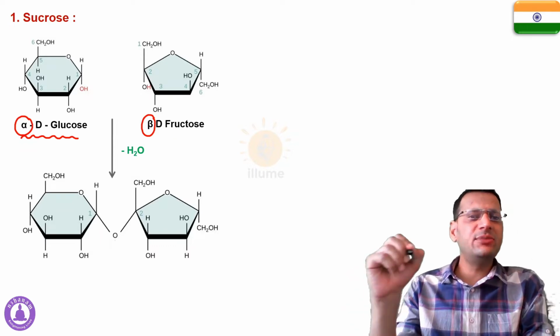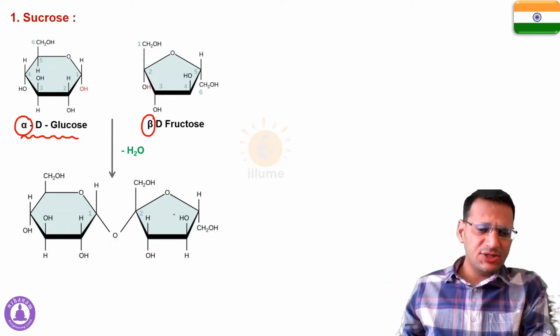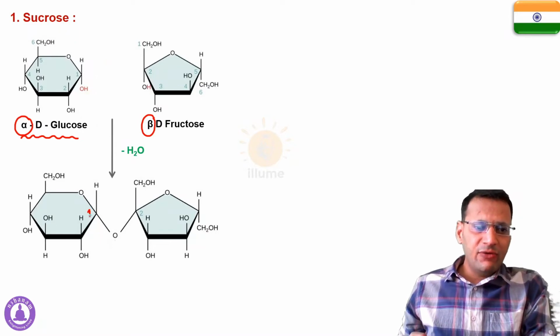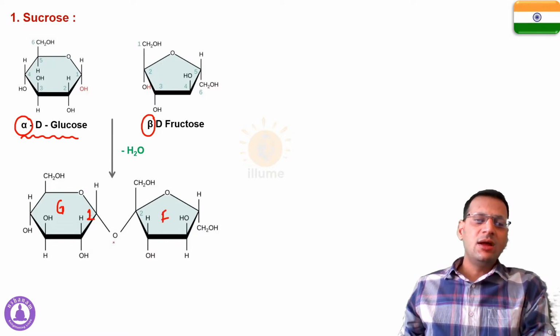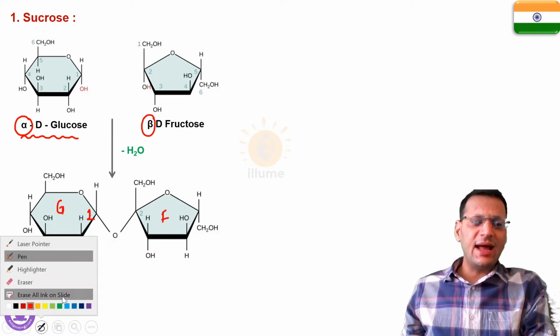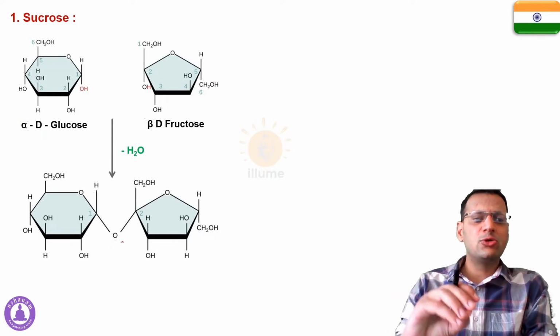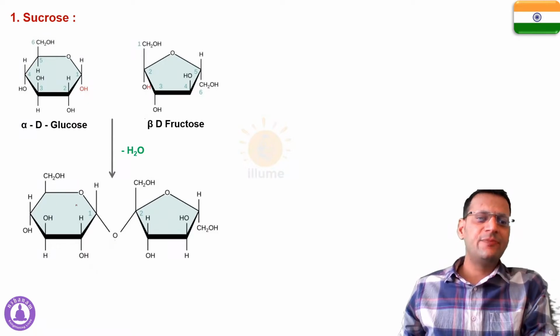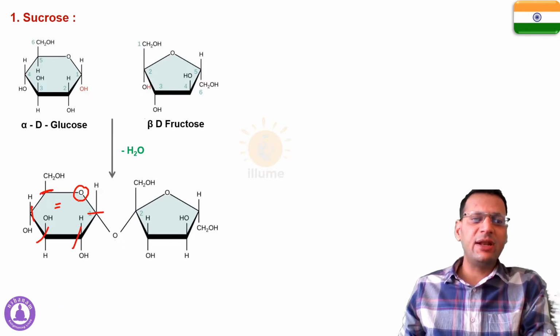Now how to name this glycosidic bond? Listen to me very carefully. Now carbon number 1 in glucose, see, this is glucose and this is fructose. Now how did I identify which one is glucose and which one is fructose? You can very well appreciate that in this ring there are 6 members, 1 oxygen and 5 carbon. 1, 2, 3, 4, 5. 5 carbon and 1 oxygen.